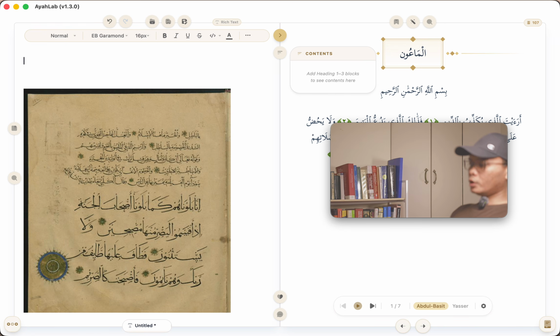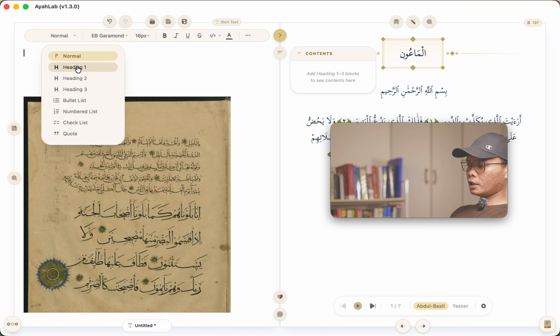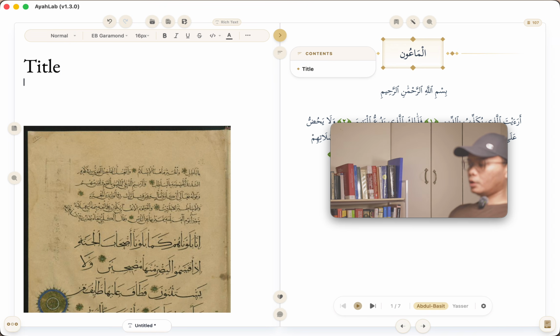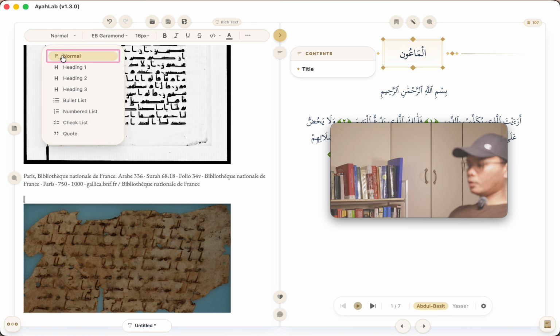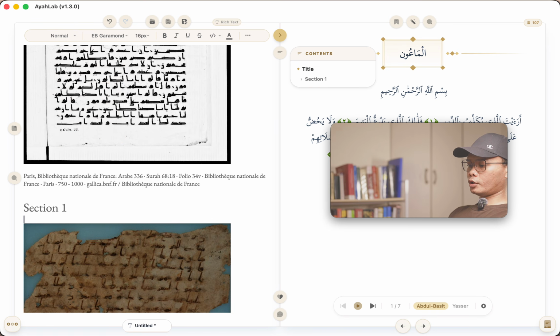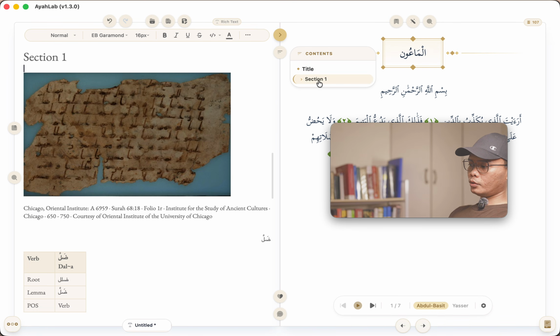So here it will actually put some details here. If, for example, I start by clicking here and say title, there you go. So we now have a heading, so it's now in the table of contents. And then say for example, I have here section 1. So I can go to title, I can go to section.